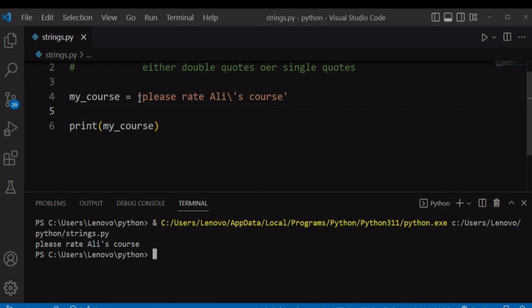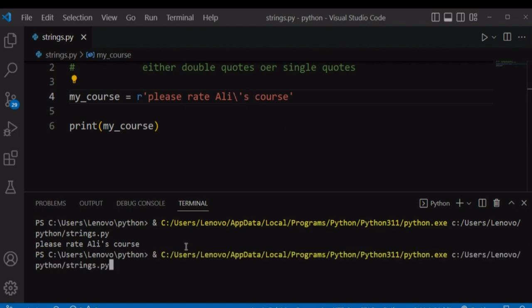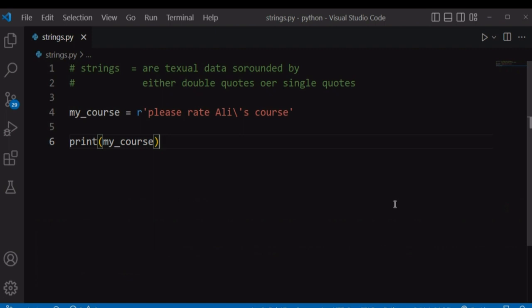But if you use a raw string, let's say with a prefix of R before our beginning quote, Python will also treat this backslash as part of our string. Let's run our file. It has printed both the backslash and the apostrophe, which means that Python ignores all escape characters that appear in a string when you are using raw strings, and it will also print any backslash that appears in a string.